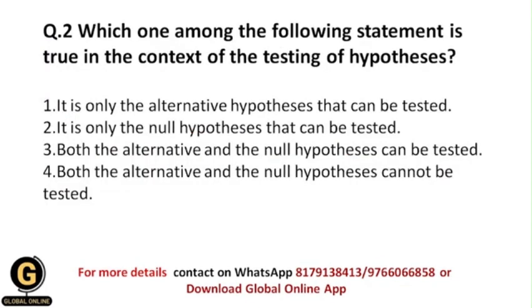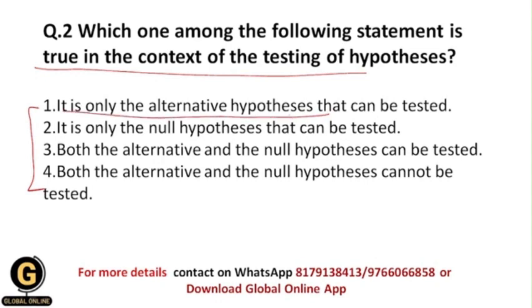Next is, which one among the following statements is true in the context of the testing of hypothesis? Among these options, which is the statement that is true with regard to the testing of hypothesis? It is only the alternative hypothesis that can be tested. So whenever we test the hypothesis, at that time we only test the alternative hypothesis. It is only the null hypothesis that can be tested. So whenever we test the hypothesis, there is only the null hypothesis that we test.